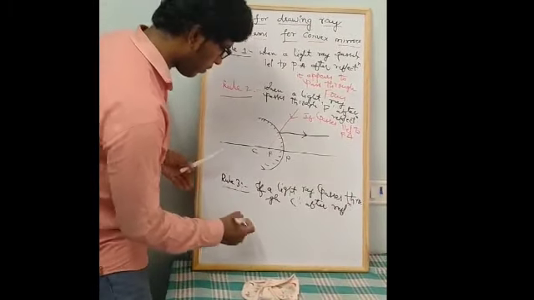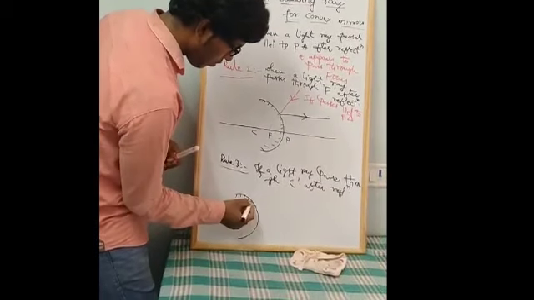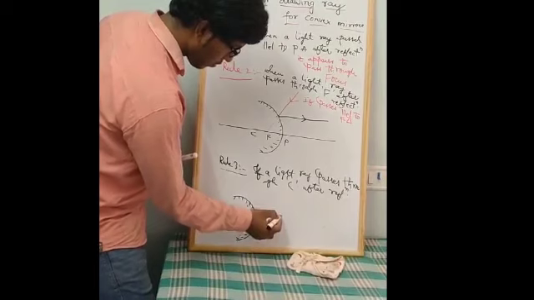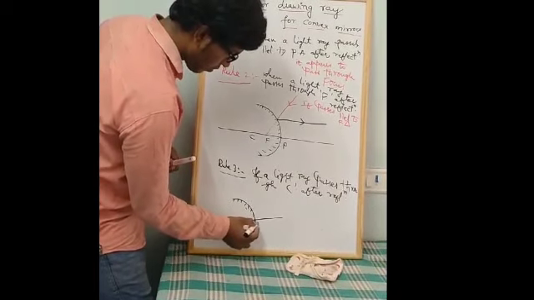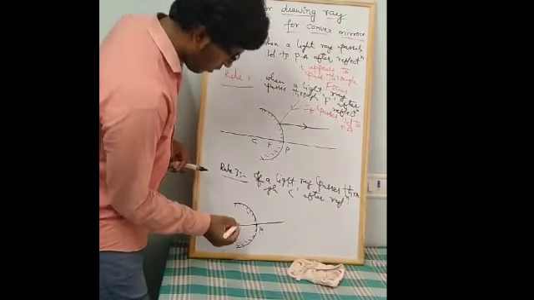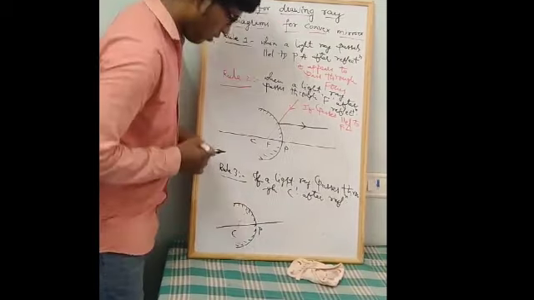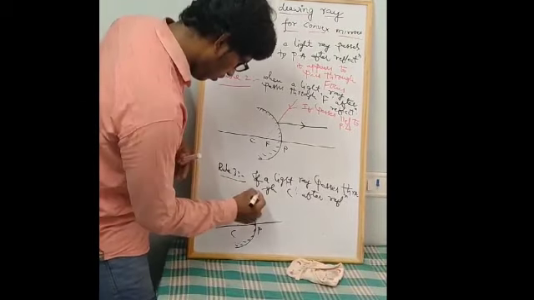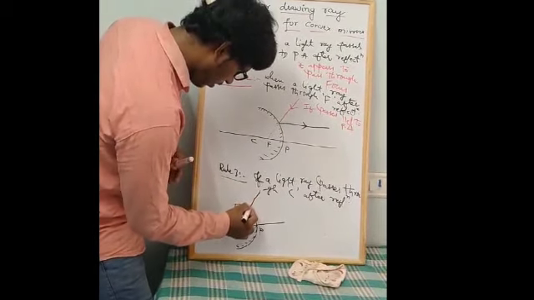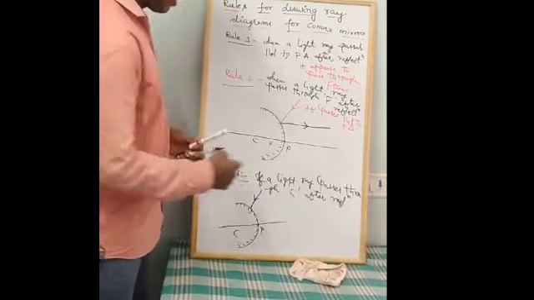We will see. This is a convex mirror. Now we'll observe the diagram carefully here. This is the imaginary line. Now you know that when a light ray passes through the center of curvature, after reflection what happens?